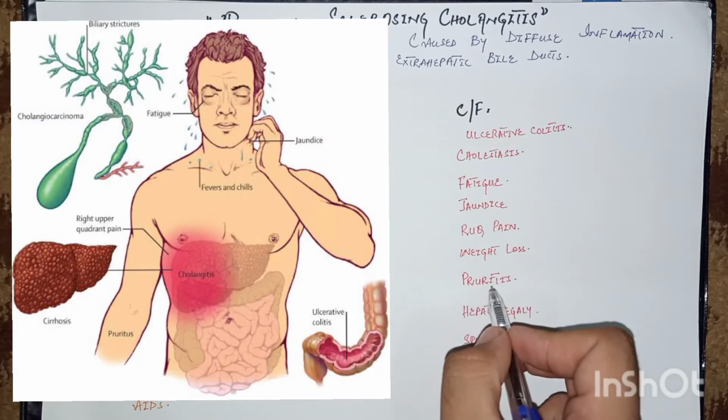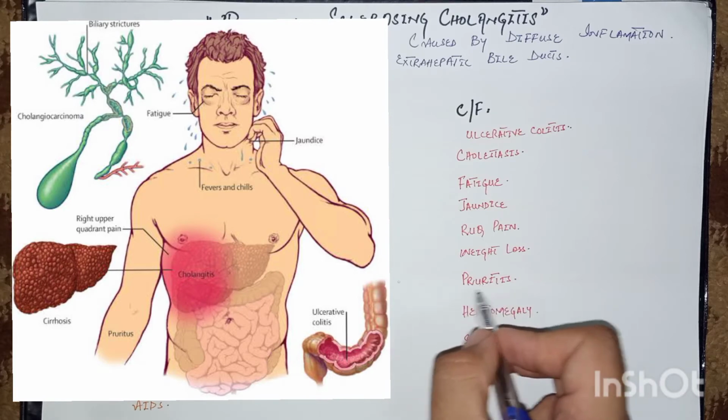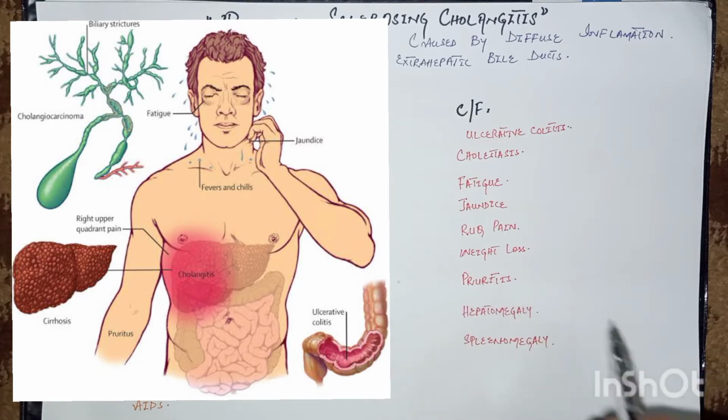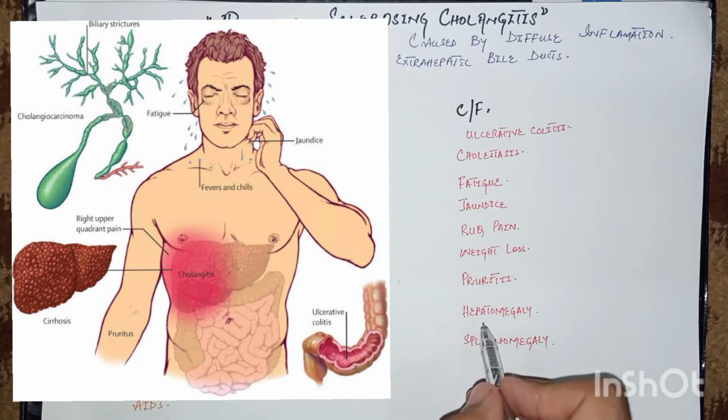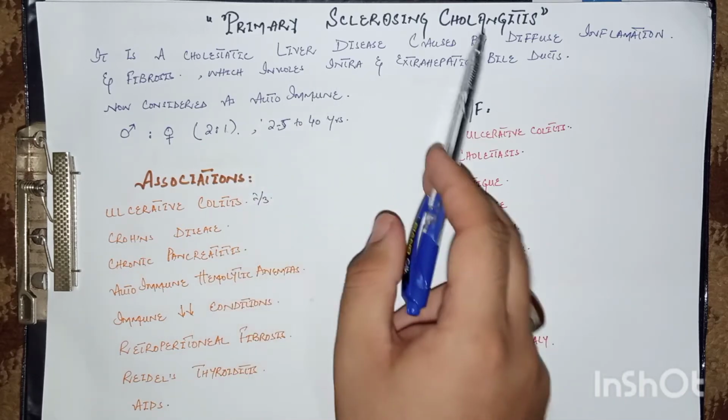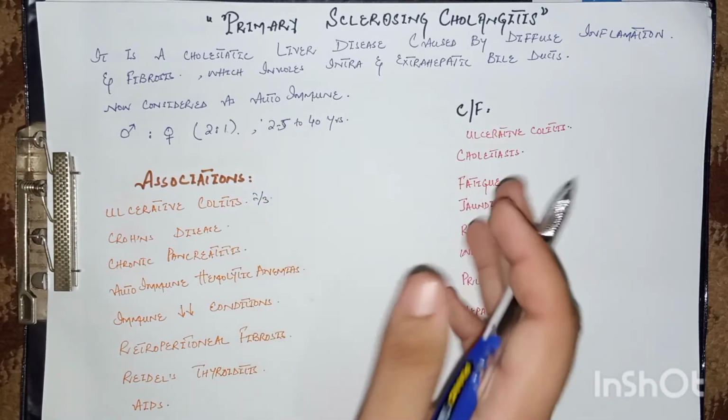This pruritus or itching of the skin is because of the deposition of bile salts in the skin. A patient may have hepatomegaly, that is enlarged liver, as well as splenomegaly. Splenomegaly in these patients is because of the development of portal hypertension due to sclerosis or fibrosis of the biliary tract.